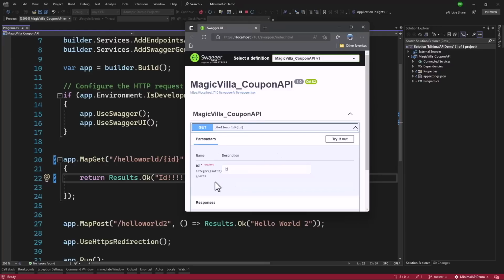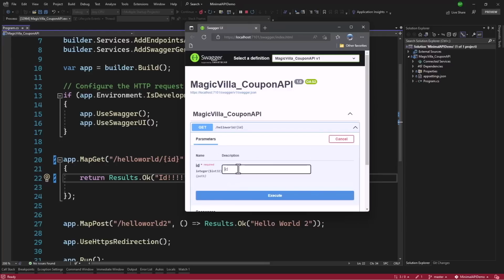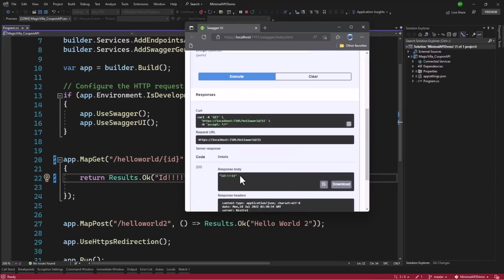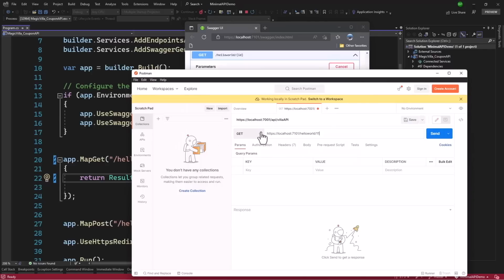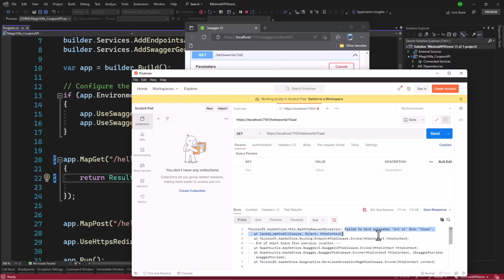Perfect. You can see it expects an ID. Swagger UI is displaying that. Let me enter 11 and execute. Perfect. We have the correct response. If you enter a string here, Swagger will display the error message. It has to be an integer, but we can open Postman here, paste that URL, and see what happens. We see the exception here, failed to bind the parameter integer ID from this. And you can see the response type is 400 bad request.